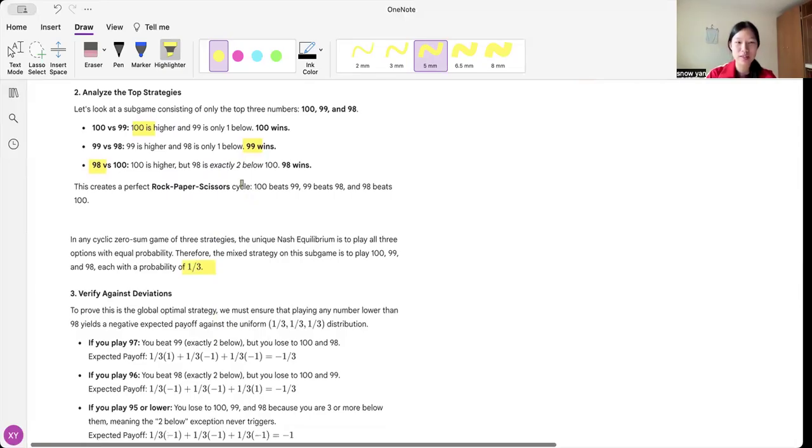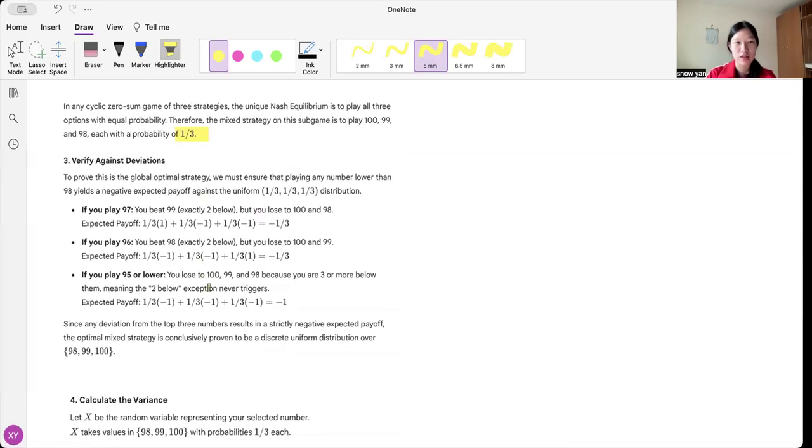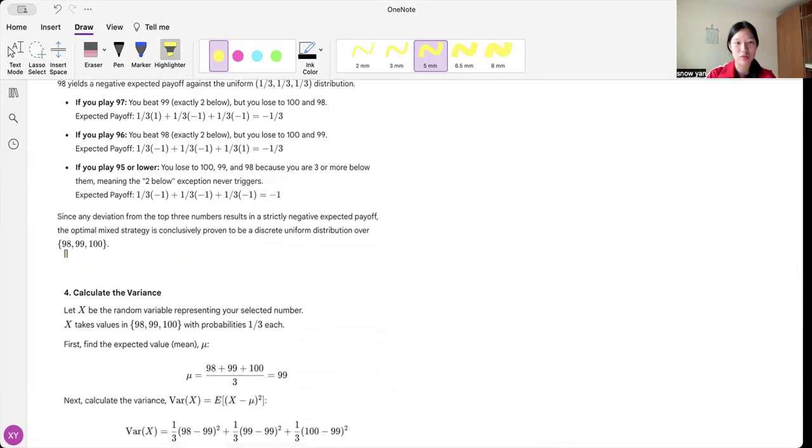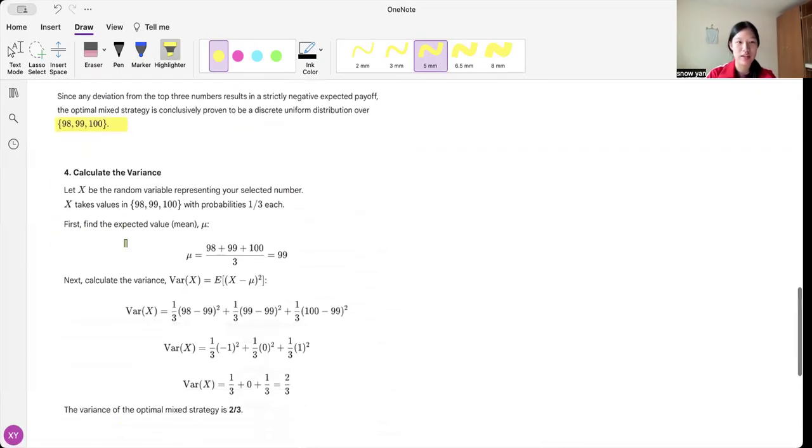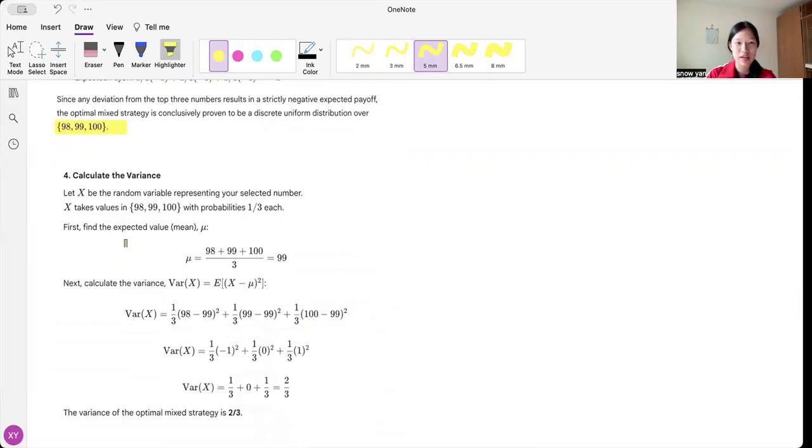I think that once you realize up to this point that it's just a fair rock, paper, scissors game, then the variance is very easy to calculate. The question is basically solved. The last part of it is that this is showing that 97, 96, 95 are just not the optimal strategy. So we're narrowed down to 98, 99, 100, and each one is 1/3 of a chance. Our mean would just be 99.